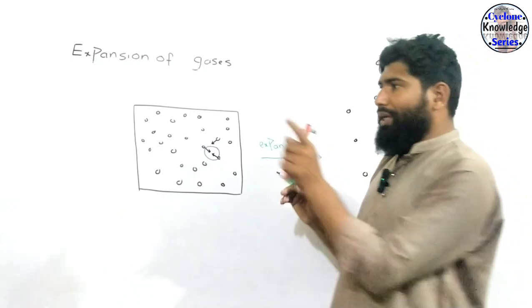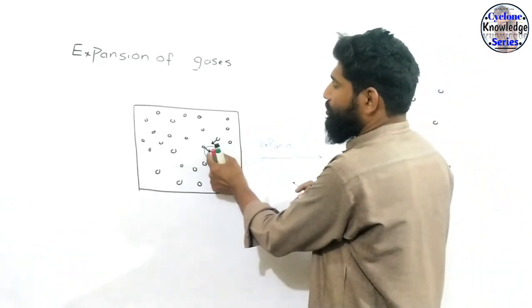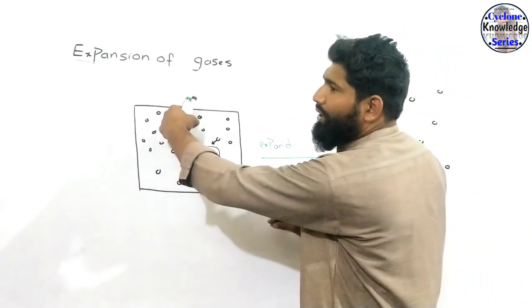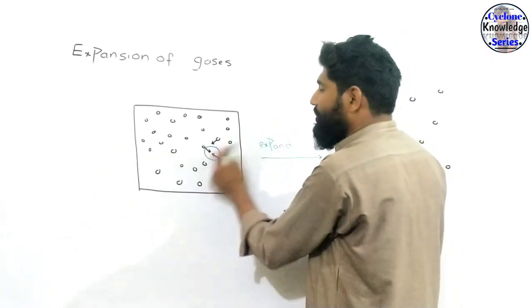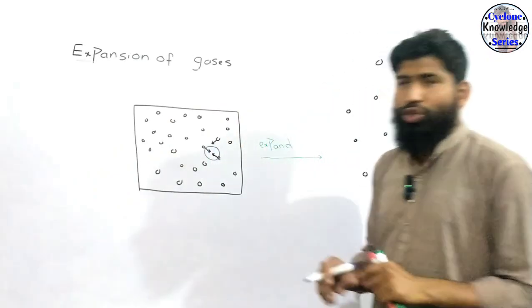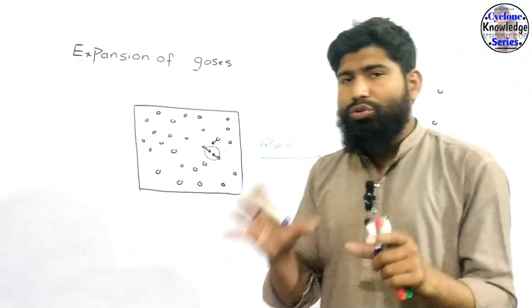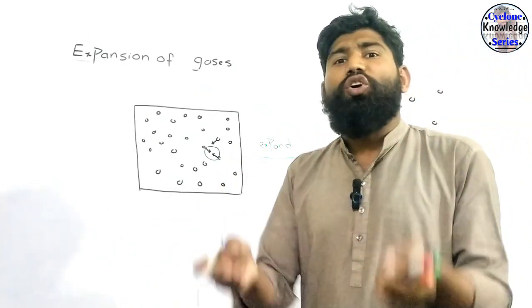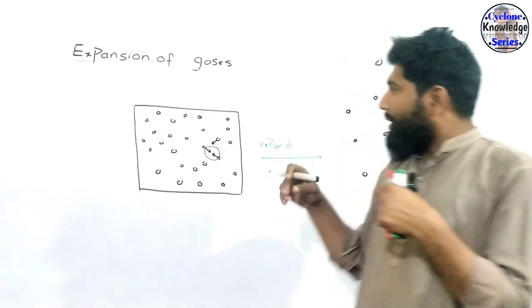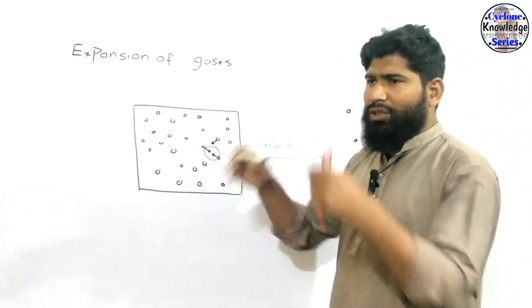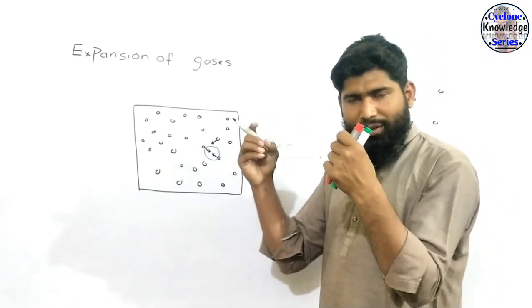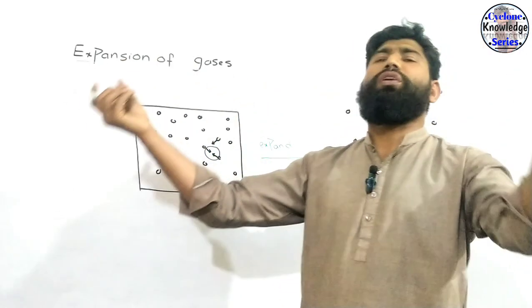So in order to break this intermolecular force and move the gas molecules away, we need energy to overcome this intermolecular force. So the molecules will use their own energy to overcome this intermolecular force. As a result, this intermolecular force will break and the molecules will move far away.